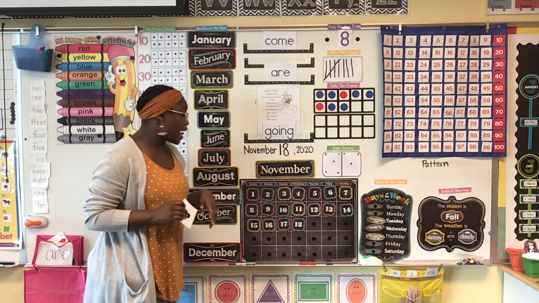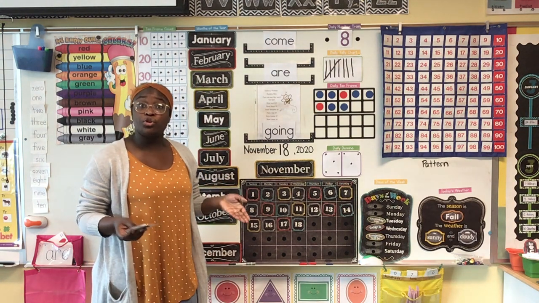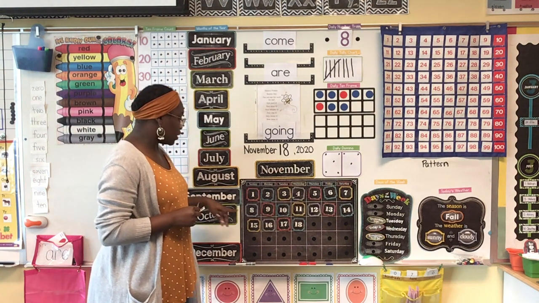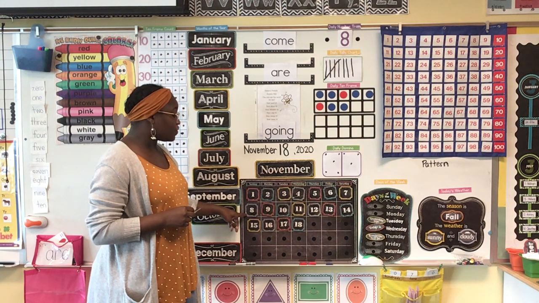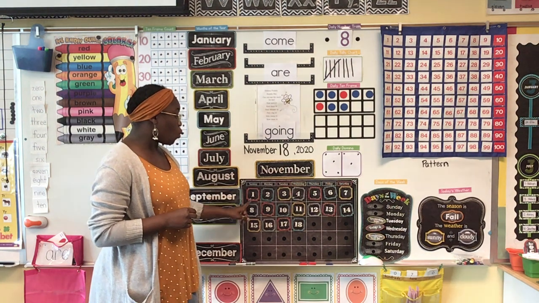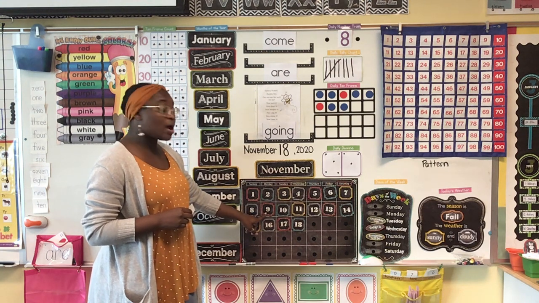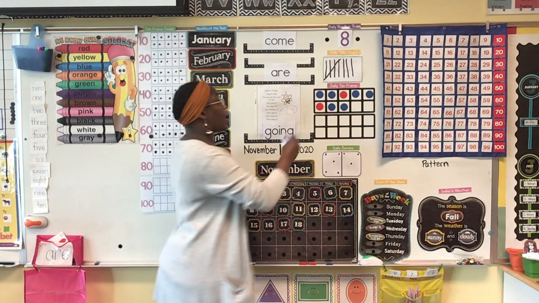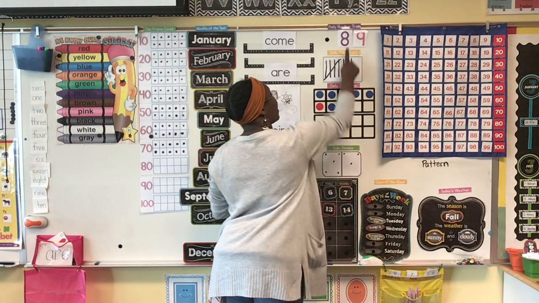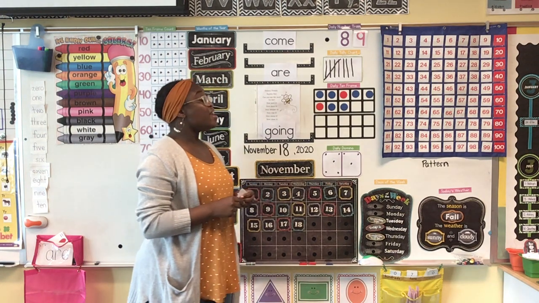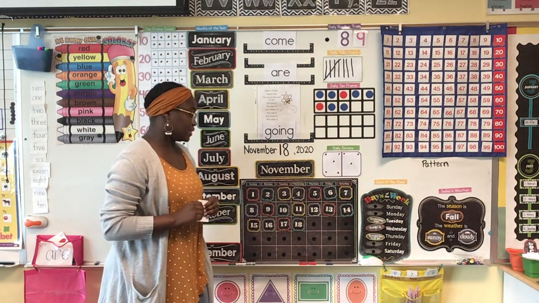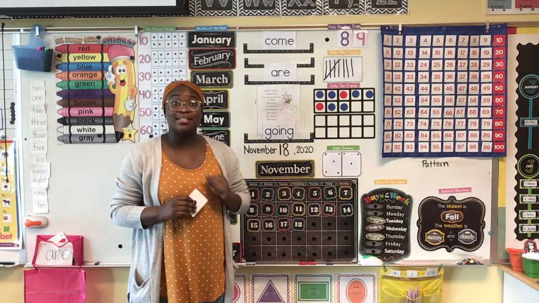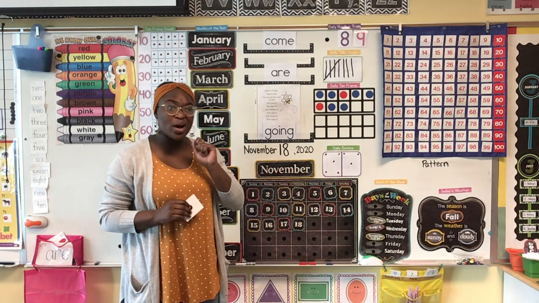So we are going to use our calendar here. And if you're at home, you can use your numbers chart if you're practicing one more and one less. And I'm going to find the number 8. Here it is. And I need to find what's one more. So I'm just going to go one number ahead. And what number is one more than 8? If you said 9, you are very correct. 9 is one more than 8. Can you say that with me? 9 is one more than 8. Now, we want to figure out what number is one less. It's got to be smaller than 8, but just one less smaller.